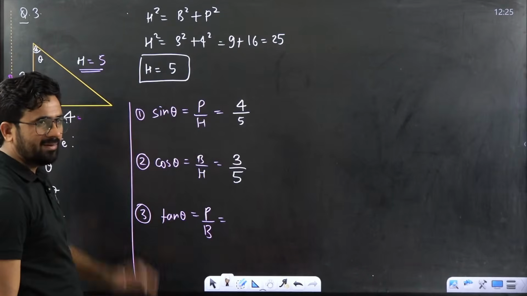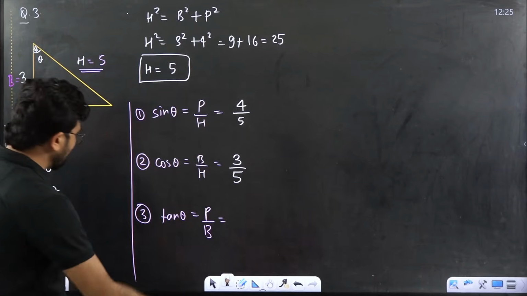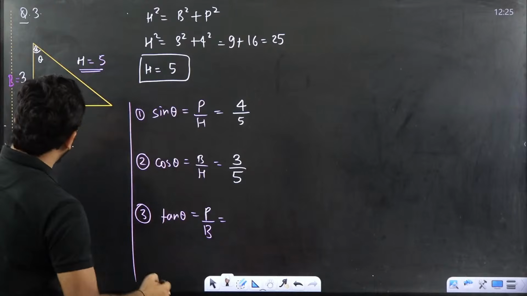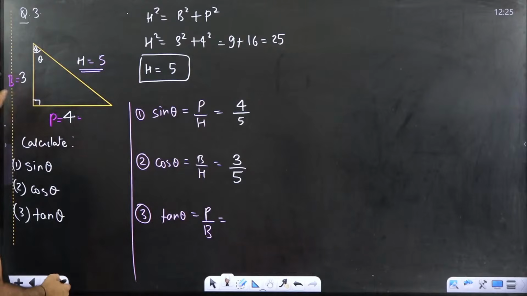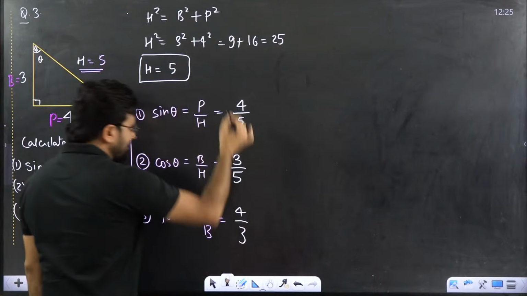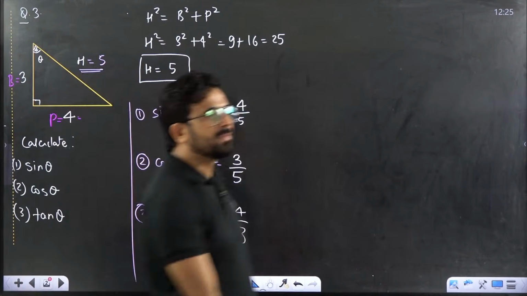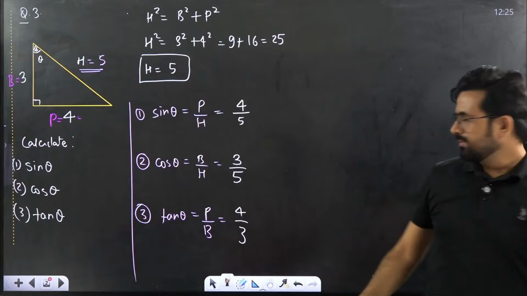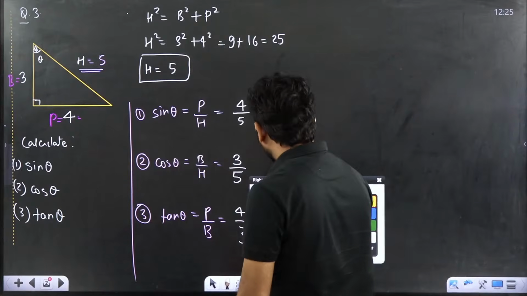Next is tan theta. Sayyid Abdullah, correct. Tan theta is what? Perpendicular upon base. What is perpendicular? 4. Divide by 3. First tell me, is this clear to everyone? Yes sir, no sir?